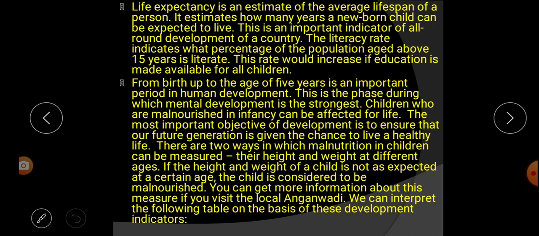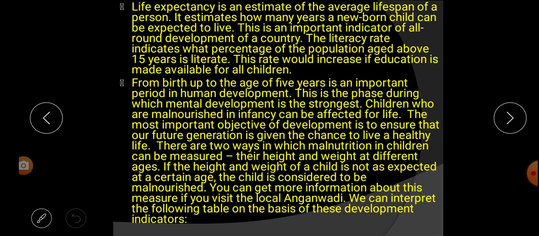Listen, if the height and weight of a child is not as expected at a certain age, the child is considered to be malnourished. That means according to the age, if the height and weight of the child is less, then we can consider that the child is malnourished. Listen carefully. According to their age, if the height and weight of the child is less, then we consider such a child to be malnourished.